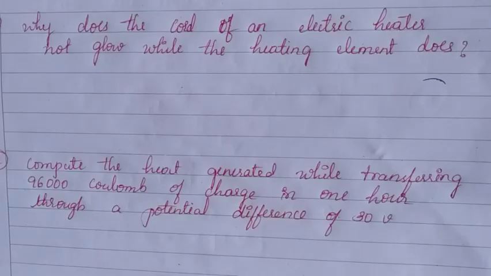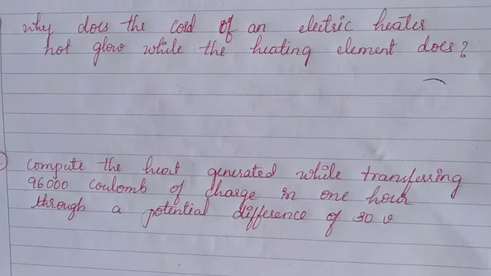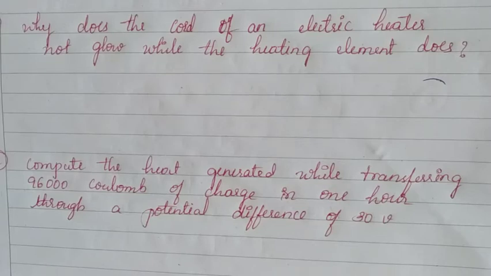Children, now come to the in-text question of page number 112. Let's see what it is asking in the first question. Why does the cord of an electric heater not glow while the heating element does? Look at children, the cord of an electric heater has lower resistance than its heating element. So, more heat is produced in the heating element than the cord and it glows.